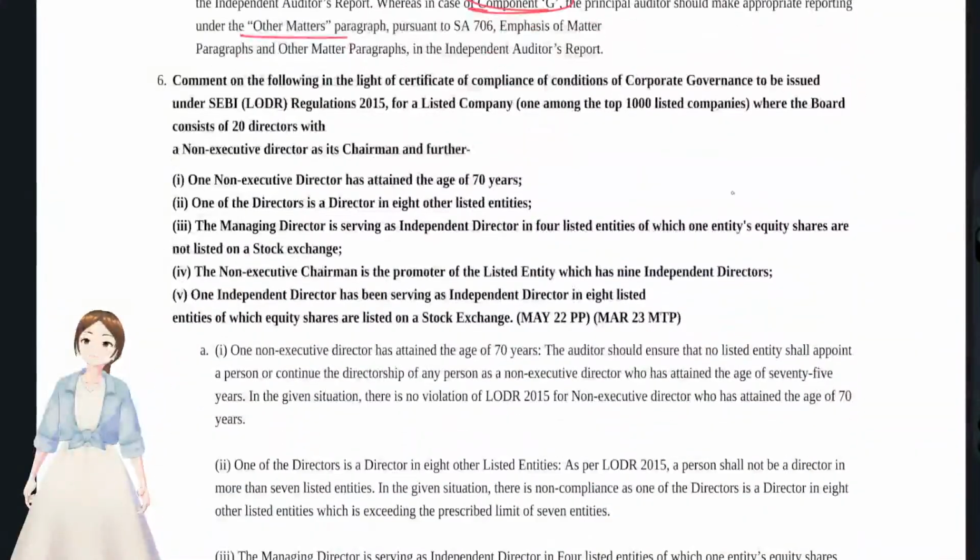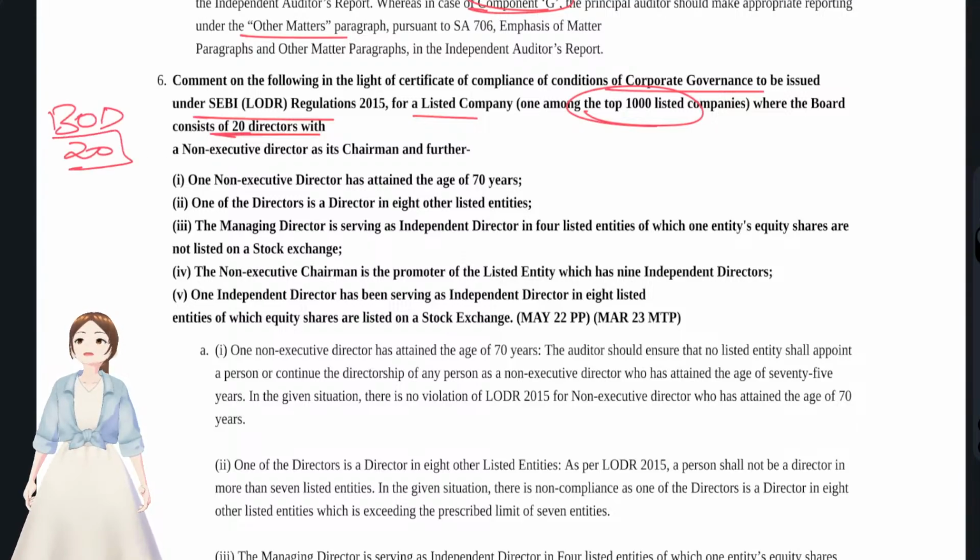Okay, that's it. Now we'll see the next question, that is question number 6. Comment on the following with regard to the compliance of corporate governance to be issued under LODR for listed companies, for one of the top 1000 listed companies where the board of directors consists of 20 directors. Okay, the board of directors has 20 directors. First we'll see what all the limits are with regard to the composition of the board. Then it would be very easy for us.